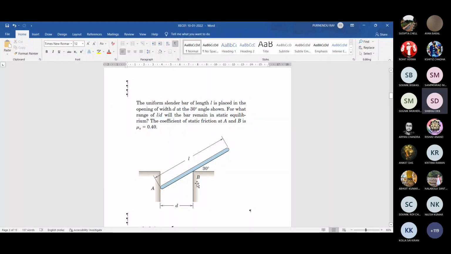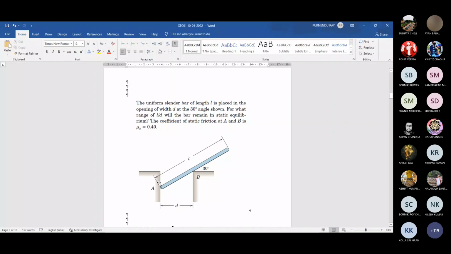First, if this gap D is very small compared to the length, suppose this length is too big, then the natural tendency of this bar is to move up, because the center of gravity will be somewhere in the middle. If that middle point is on this side, it will have the tendency of rotating, some clockwise turning. So it will try to slide up, or it will really move up.